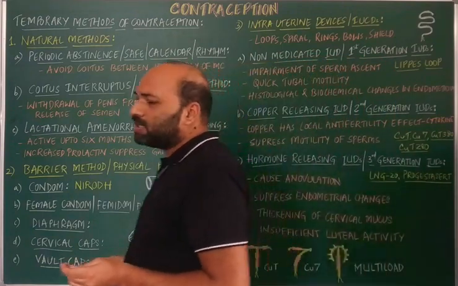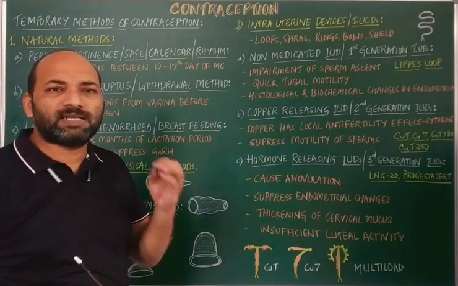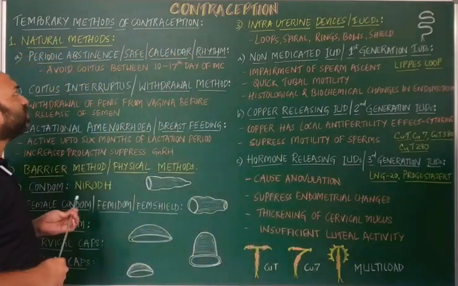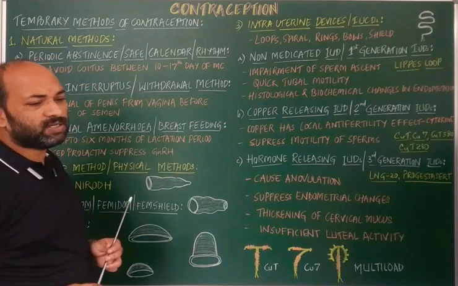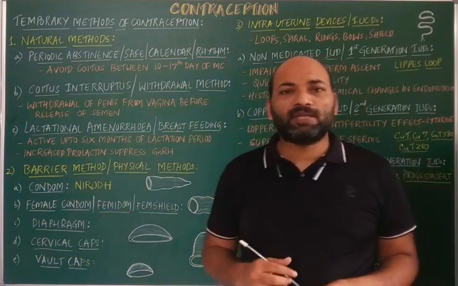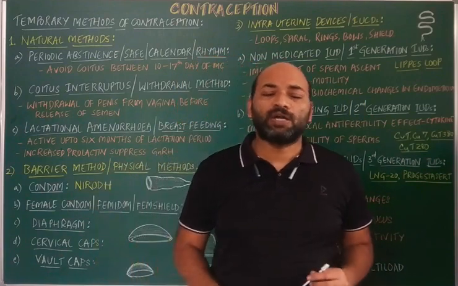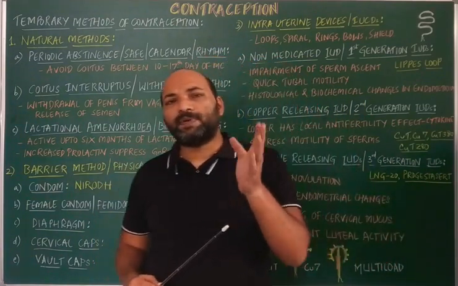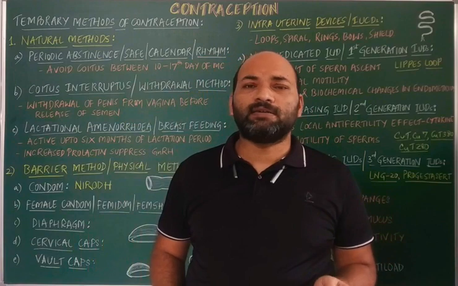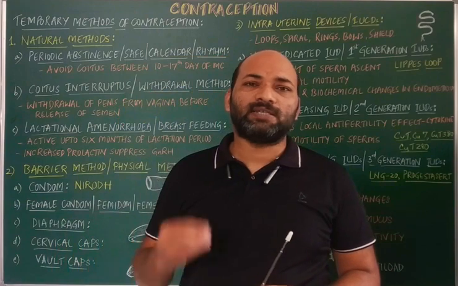In case of contraception, there are two modes. The first one is called temporary contraception. The other one is called permanent. Temporary contraception generally includes natural methods. Thereafter, we have barrier methods. Next are IUDs, pill method, chemicals, injections, implants, and emergency contraceptives. And the permanent method of contraception is called the terminal method or the sterilization methods, which includes vasectomy as well as tubectomy.